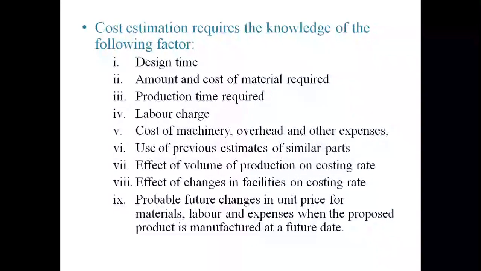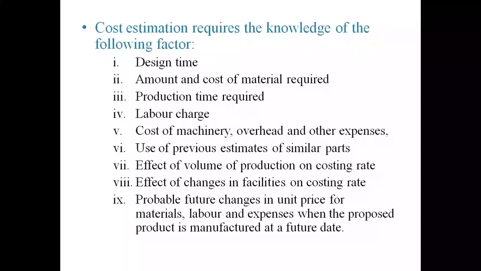The next one is use of previous estimates of similar parts. Suppose we are making one new product. In the new product, not all the parts will be new. Some of the parts will be new, and some of the parts are similar to the previous product or previous model of the object. In that case, we take into account similar parts estimated from the existing model.